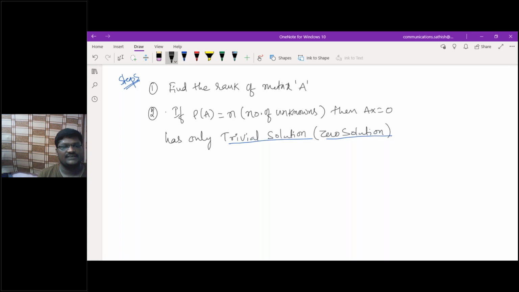So this is the first point you can keep in your mind. And the second point, what is it?